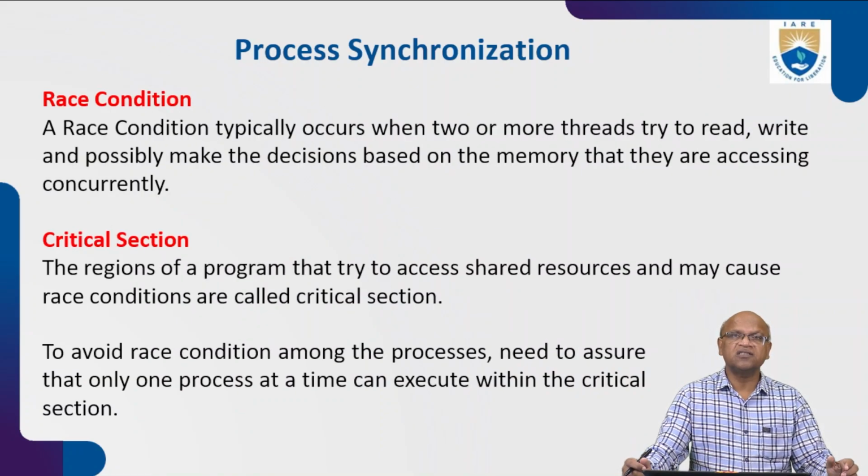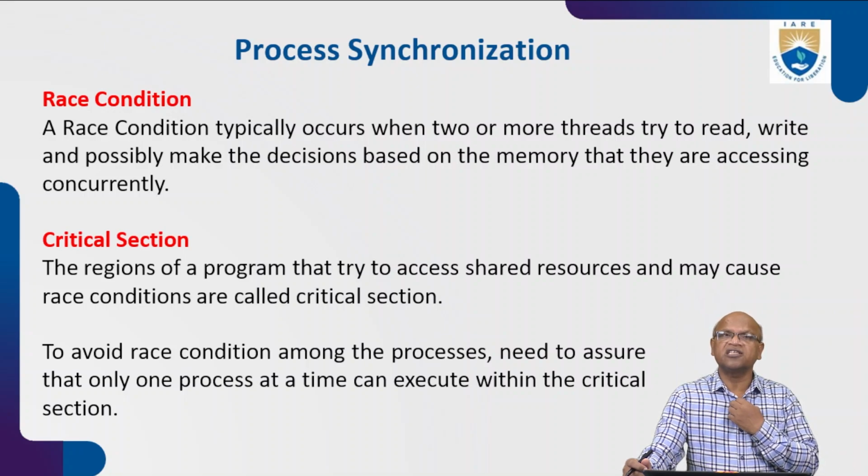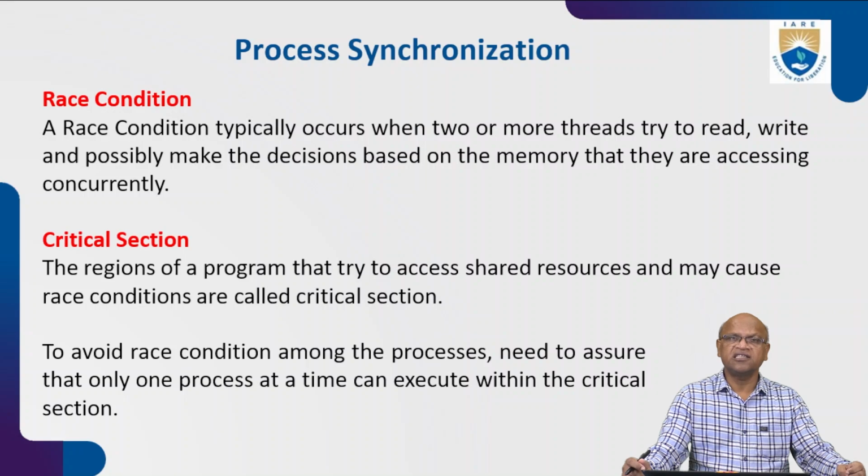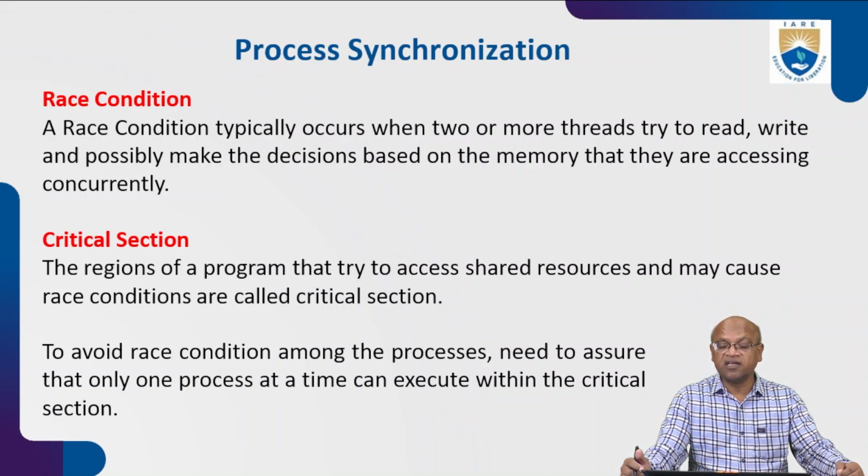So what do we find in process synchronization? We will find certain terms. One is the race condition, and the second one is the critical section. So what is a race condition? A race condition typically occurs when two or more threads try to read, write, and possibly make decisions based on the memory that they are accessing concurrently.